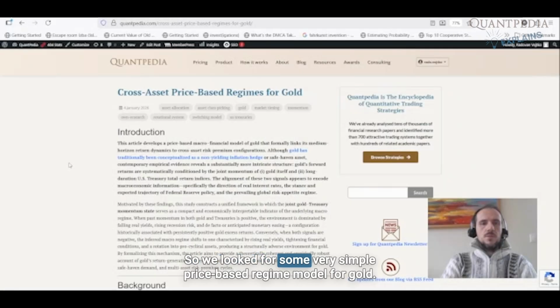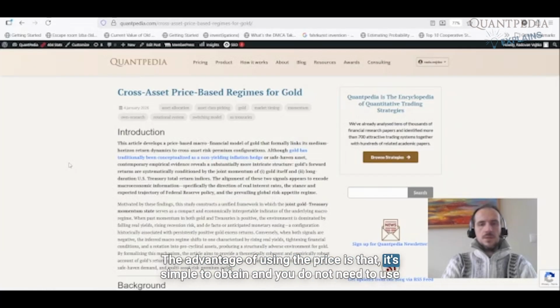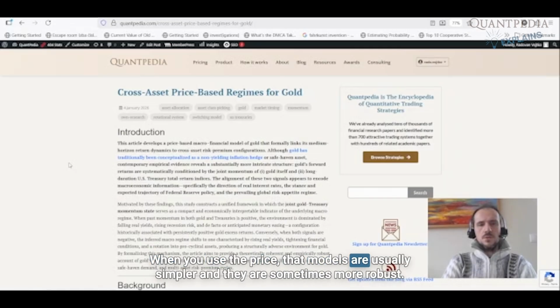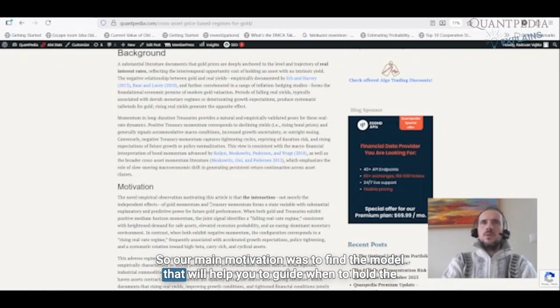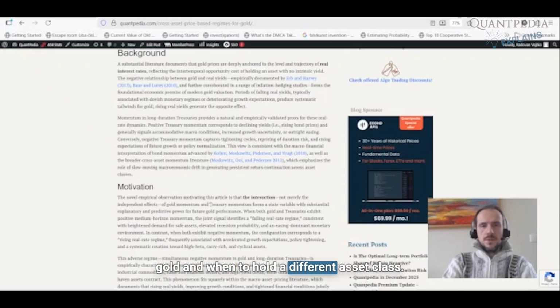So we looked for some very simple price-based regime model for gold. We tried different things, but at the end we settled on using just the price. The advantage of using the price is that it's simple to obtain and you do not need to use all of the macroeconomic indicators like inflation, unemployment, etc. When you use the price, the models are usually simpler and they are sometimes more robust. That's the reason. So our main motivation was to find the model that will help guide you when to hold the gold and when to hold a different asset class.